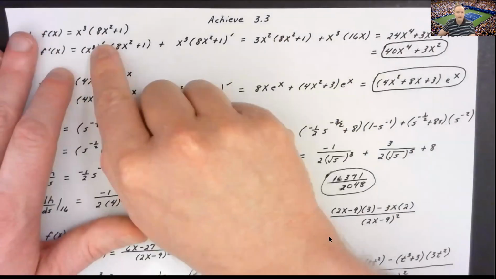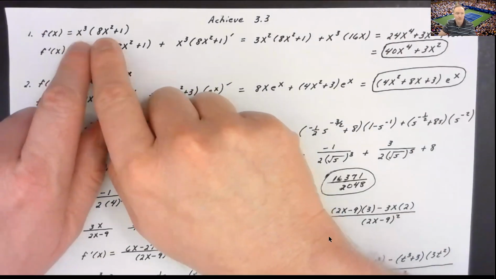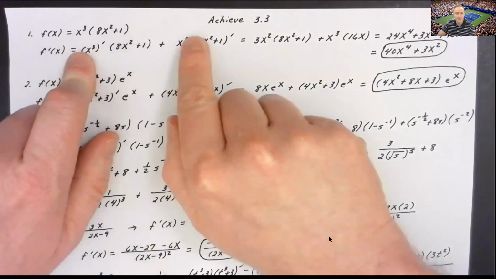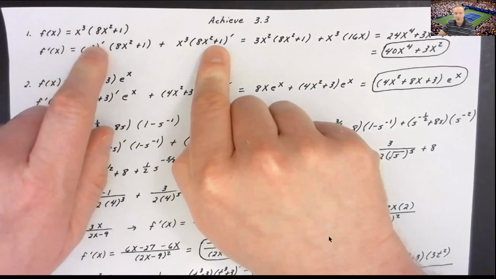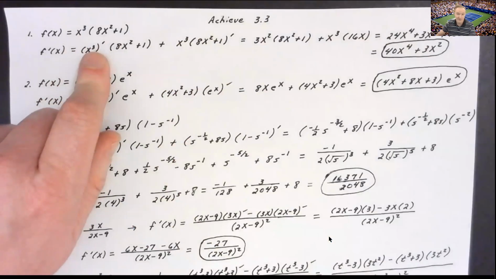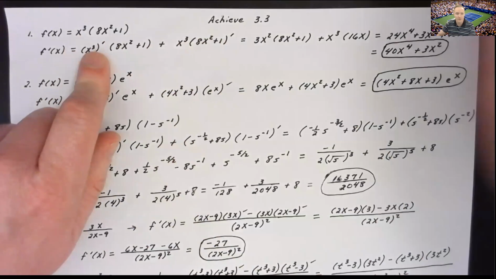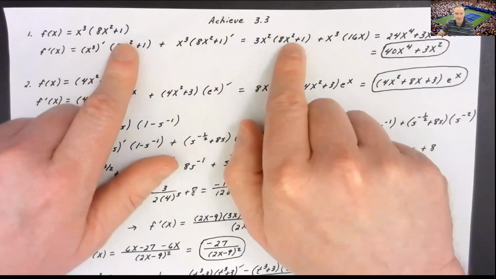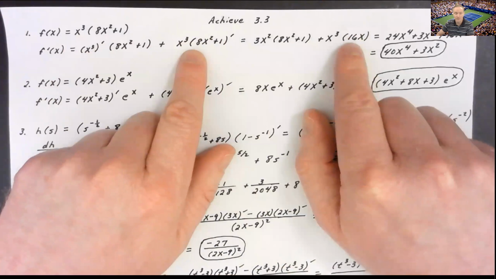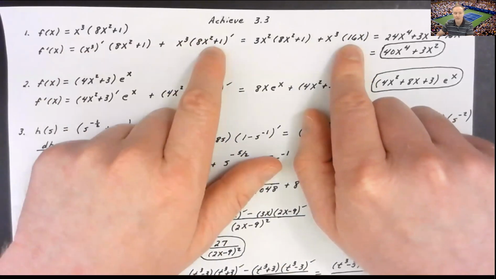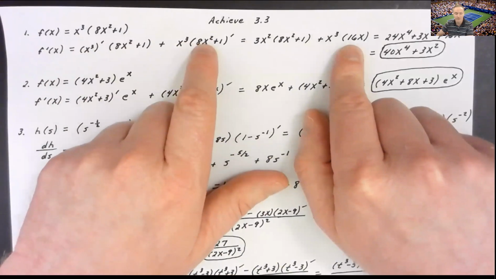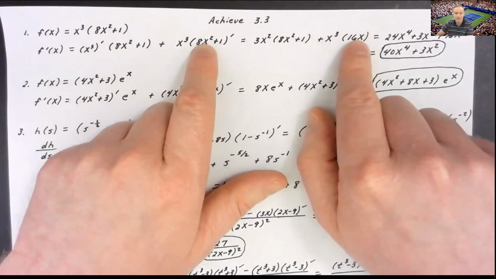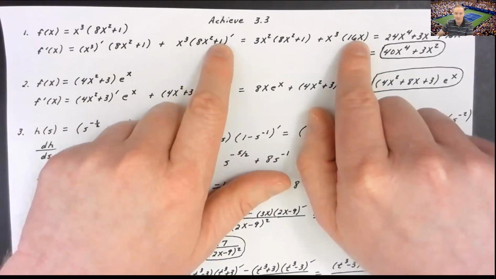So when I'm looking at this one, I know that we are trying to take the derivative of this expression. So I can say derivative of the first times the second plus the first times the derivative of the second term in the product. When I take the derivative of the first term, I know it's just the power rule. Derivative of x cubed is 3x squared times the second plus x cubed. And then when I look at the derivative of that second term, the only term that has a non-zero derivative is the first one. Derivative of 8x to the second is going to be 16x to the first. You know, derivative of any constant is 0.